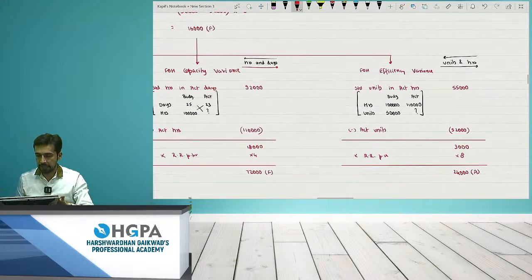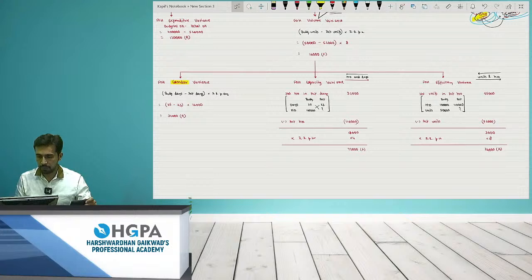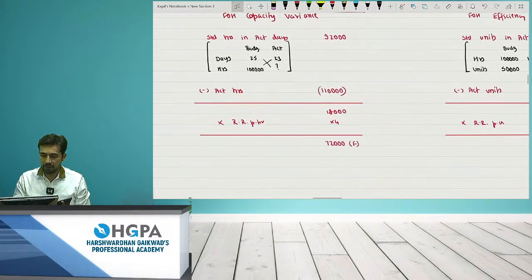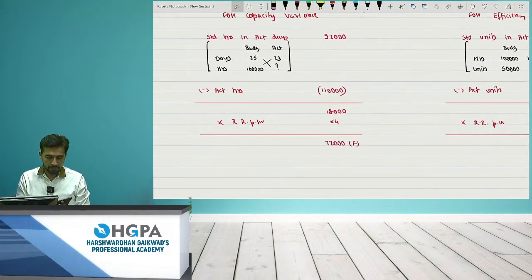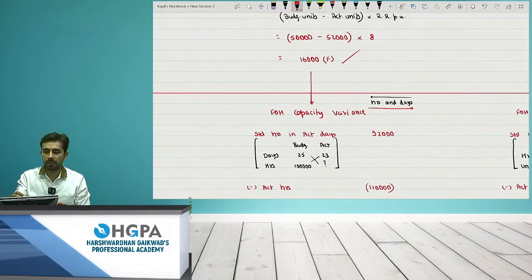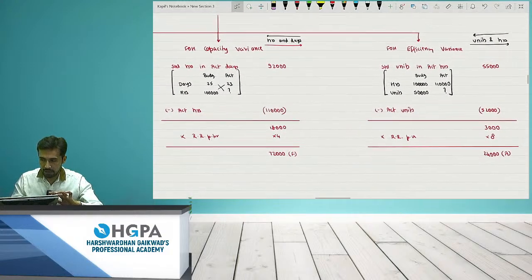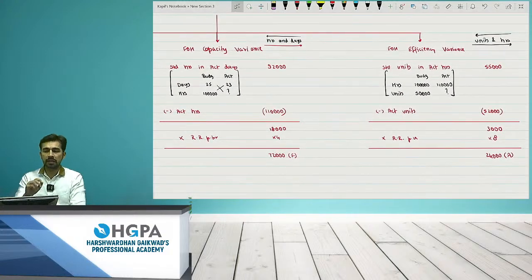Yes, exactly. So please check, is the answer getting matched? It is 32,000 adverse plus 24,000 adverse. Total adverse is 56,000 and favorable is 72,000, which is giving me 16,000 as favorable, which is the answer, right? So the two important points in this are only the last two answers, which is the capacity and which is the efficiency.